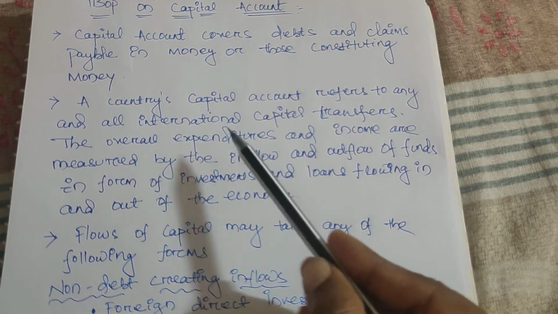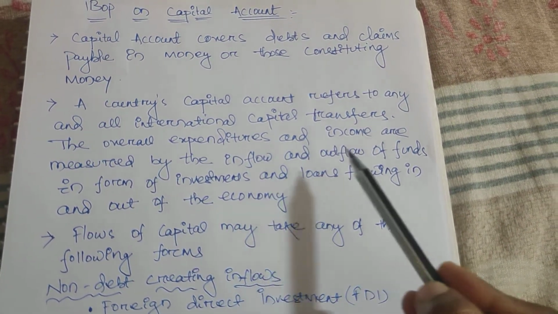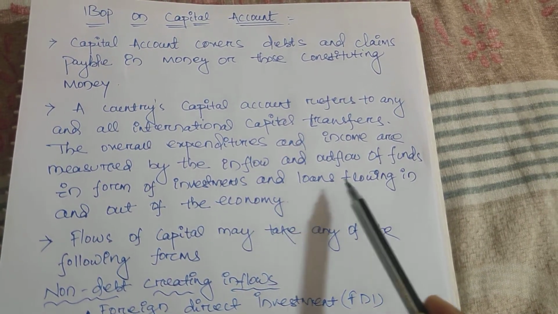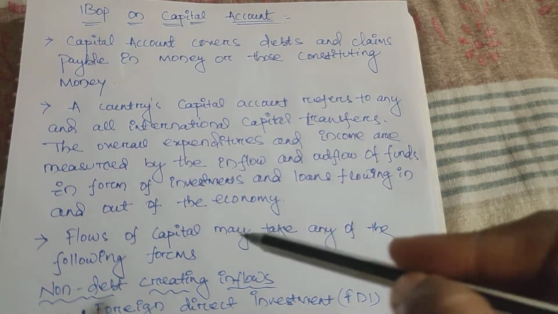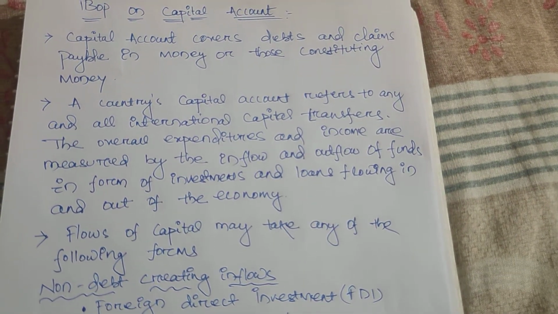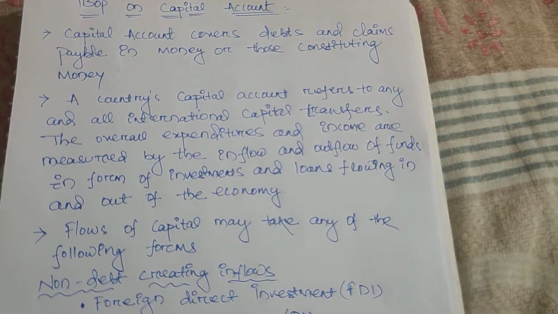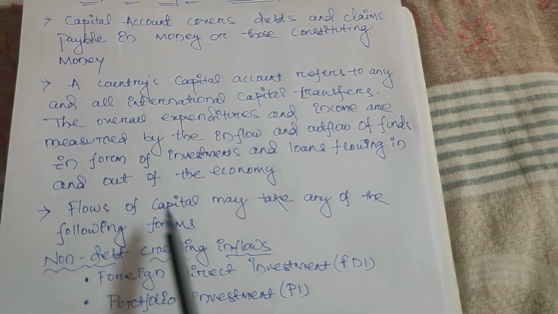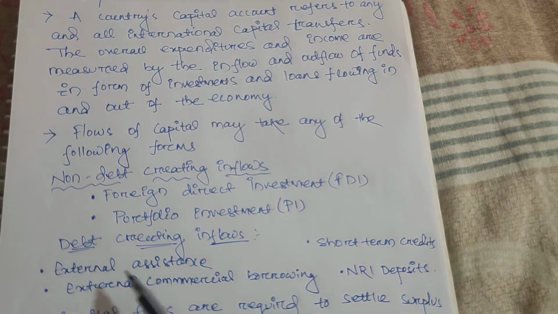So the overall expenditures and income are measured by the inflows and outflows of funds, in the form of investment and loans flowing in and out of the economy. What is coming to our country and what is going outside the country in the form of expenditure and income, everything comes under balance of payment on capital account. So what are the inflows and outflows? These flows of capital may take any of the following forms.